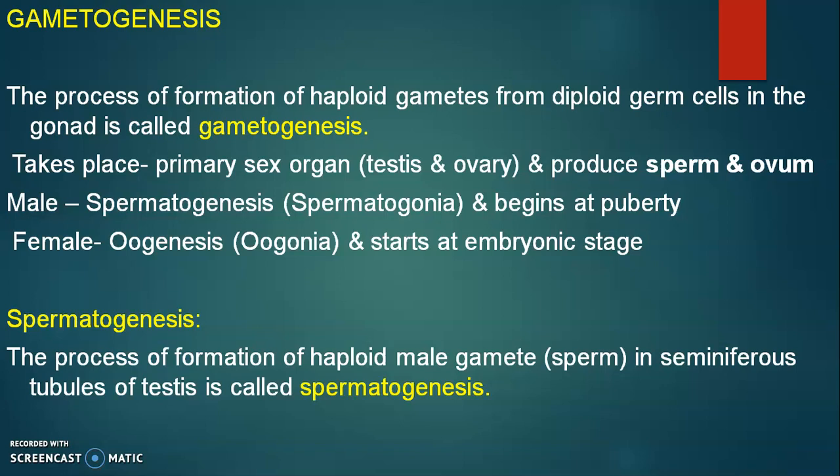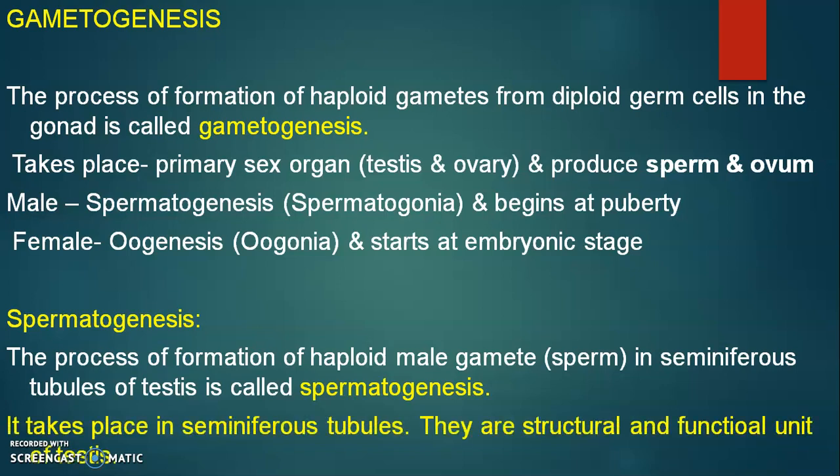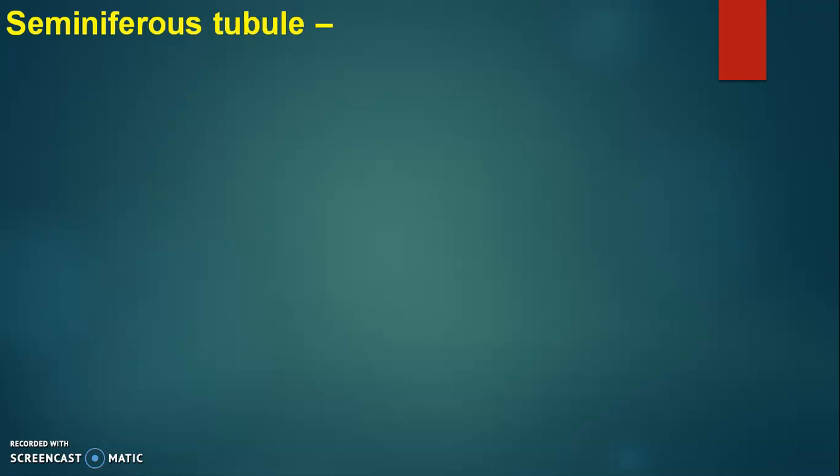So, the seminiferous tubules is called as structural and functional unit of testes because they do the process called spermatogenesis, nothing but formation of sperms. So now study about seminiferous tubules.